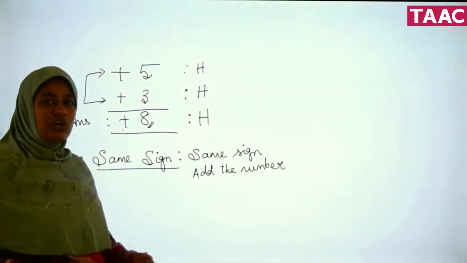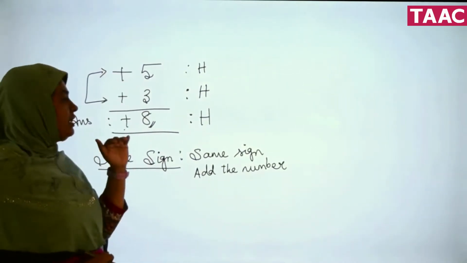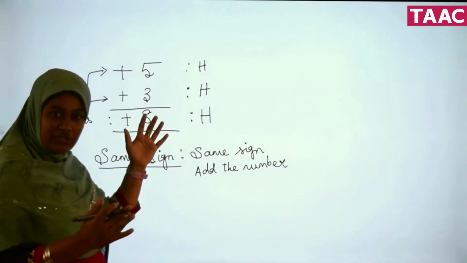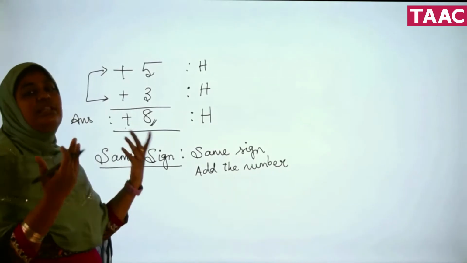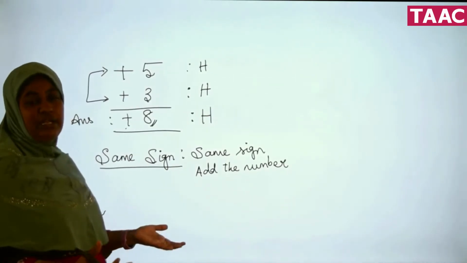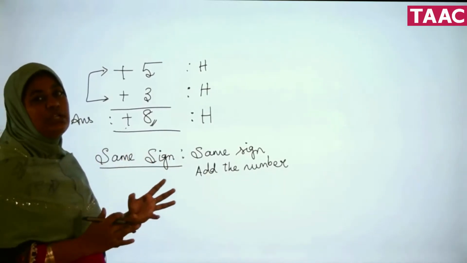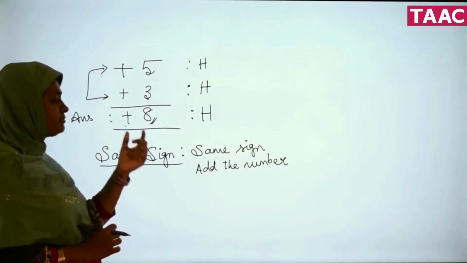According to the game, what is the rule? Positive means hero or heroine, and since on both sides that are coming for the fight there are heroines, the fight is not going to happen. So at last at the battlefield, we are counting the total heroines. Since they are heroines, we are putting the positive sign.